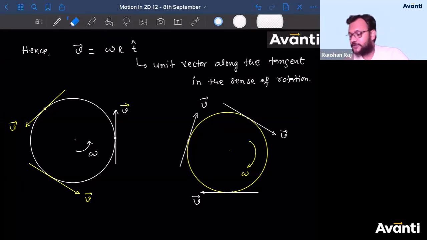All right guys, thank you for being attentive and thank you for attending the class. Stay safe, stay healthy, happy learning. Guys, please come with the revision of vectors. If you're not revising vector concepts, you will struggle a lot in mechanics.